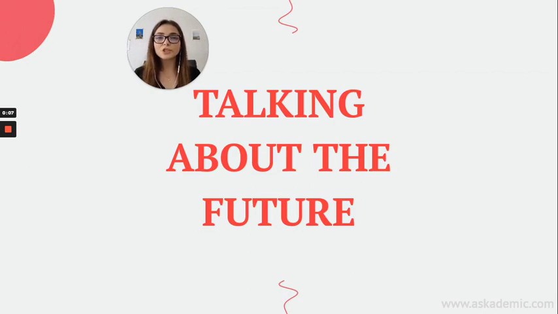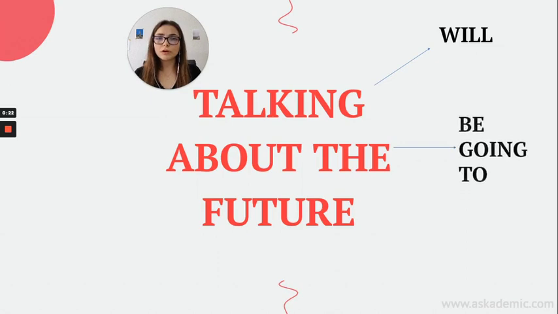Today we will be talking about the future, as you see. So, I should ask, what structures do we use while talking about the future? Is it will or going to? Are these two the only structures we use while talking about the future?